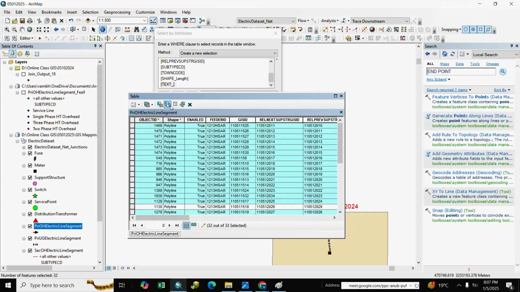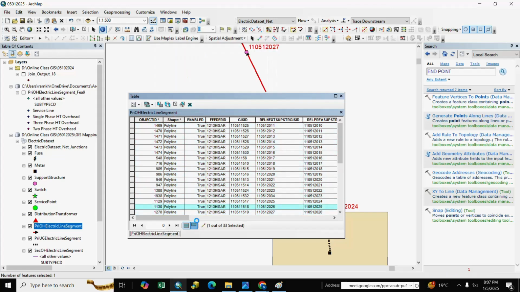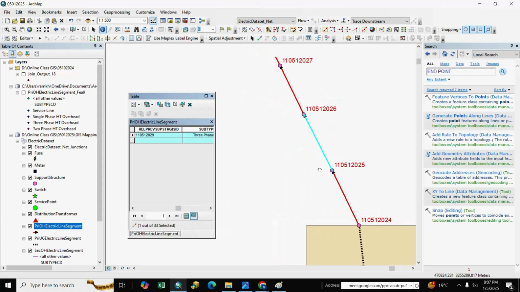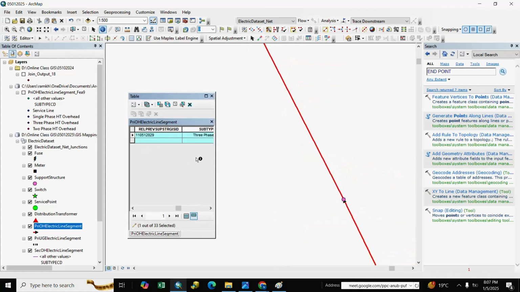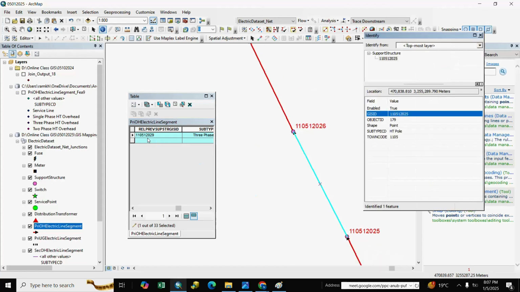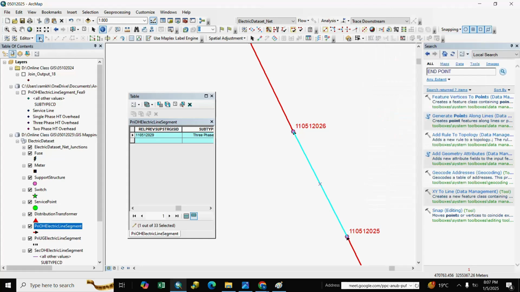So we find it, we switch selection and we find it. Here is highlighted. You see here it is highlighted because previous GIS ID is 15, but we take here 19. So if you want to find a relationship for QC, you also take this exercise and we correct it.